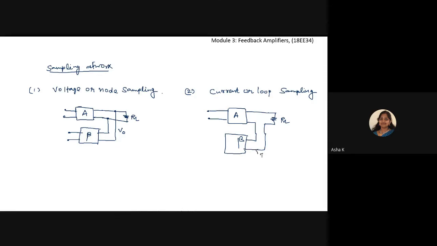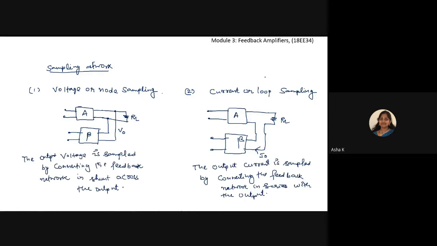Here current is the parameter that we are using, so the current I naught is involved in the calculation, whereas in the earlier case the output voltage is involved in the calculation. So these are the two types of sampling network: one is voltage or node sampling, and the second one is current or loop sampling. In one case the feedback is shunt with the load resistance, whereas in the other it is in series with the load resistance. We have the next concept at the input side.